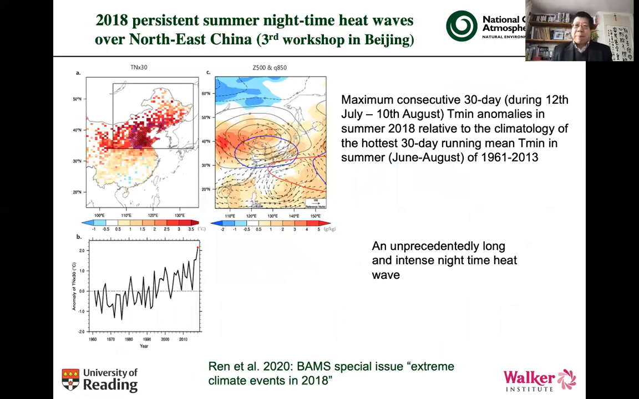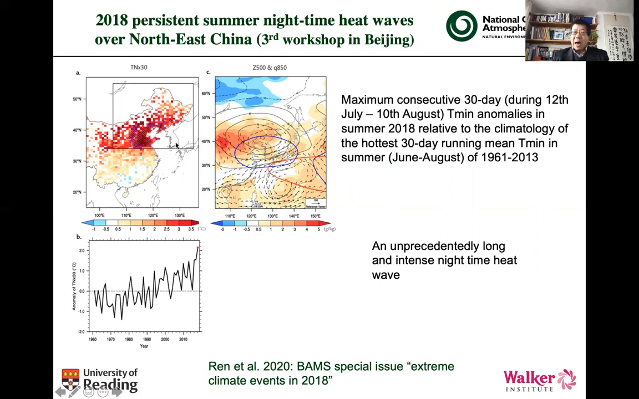And the two previous examples are about a short duration of both a cold event and a hot event. And the third event analyzed is a persistent North China heat wave that happened in 2018. And shown here is the 30-day running maximum temperature anomalies relative to climatology. And you can see, for example, for the 30-day running average, in most stations over Northeast China, it is positive, and the positive temperature anomalies range from 2 degrees to about, for example, 3.5 degrees.